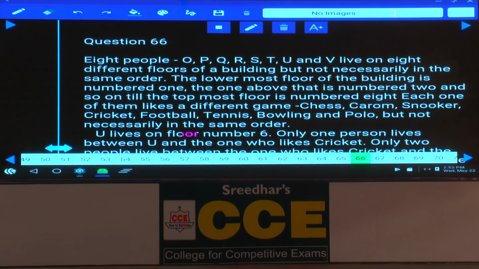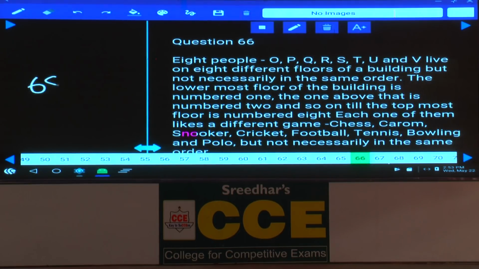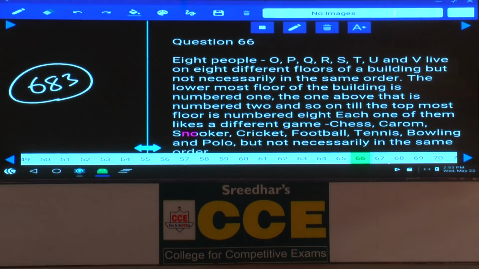Paper number 683. Question number 66 to 70. Now these 5 are based on floor arrangement.